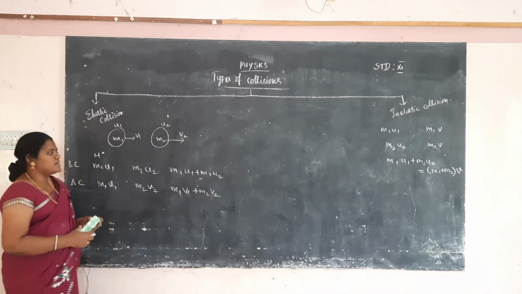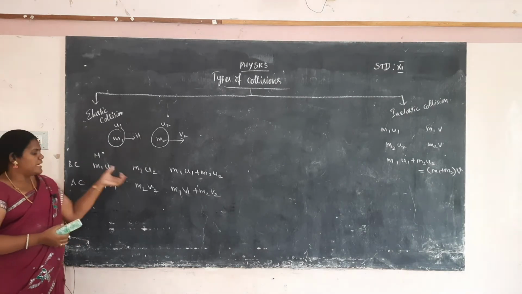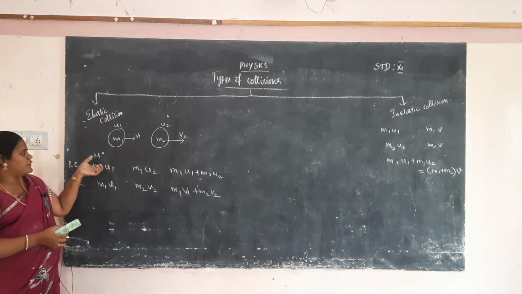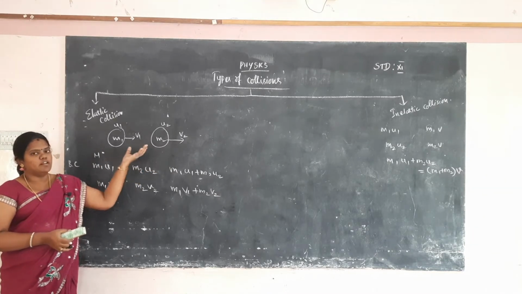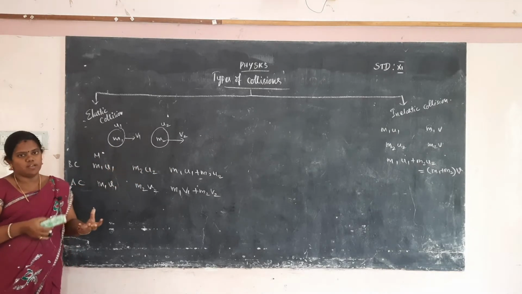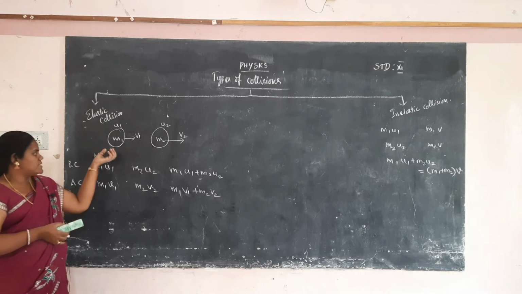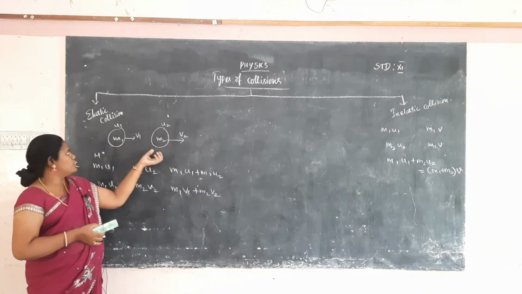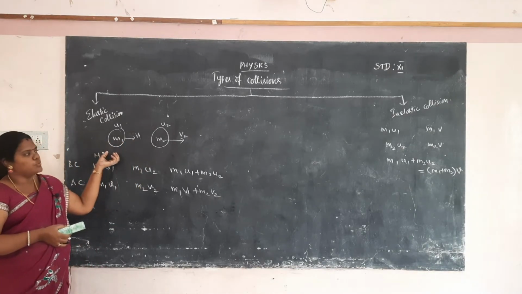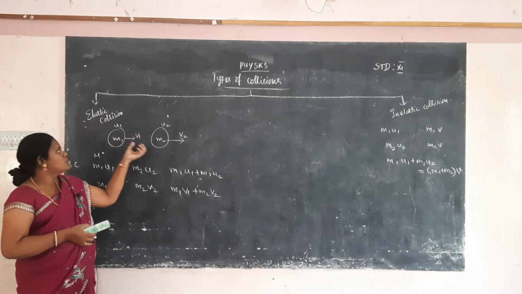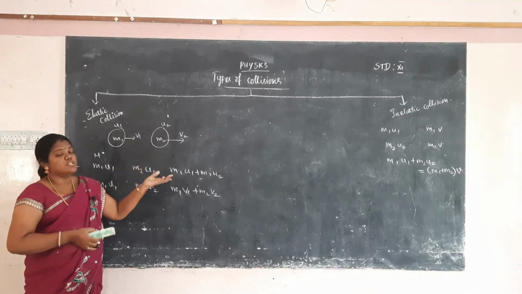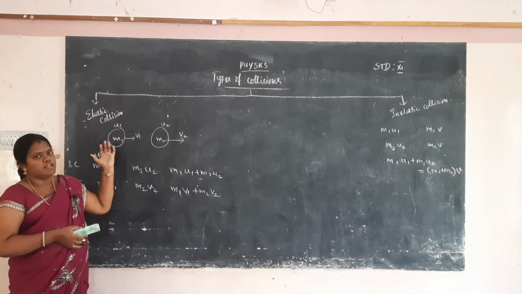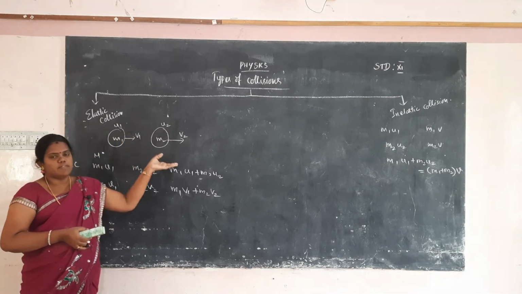This is the momentum before and after collision for the first object and the second object. Two objects will be moving and colliding with one another. The first particle has mass m1, initial velocity u1 and final velocity v1; the second has mass m2, initial velocity u2 and final velocity v2.